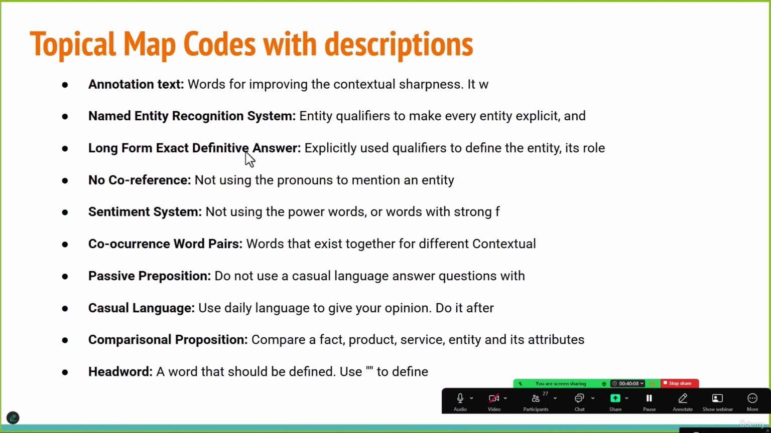Next is the sentiment system. There is also a separate lecture on this, discussing how you should avoid using negative words and hurting the reader's sentiments. Next is co-occurring word pairs, words that are used together.